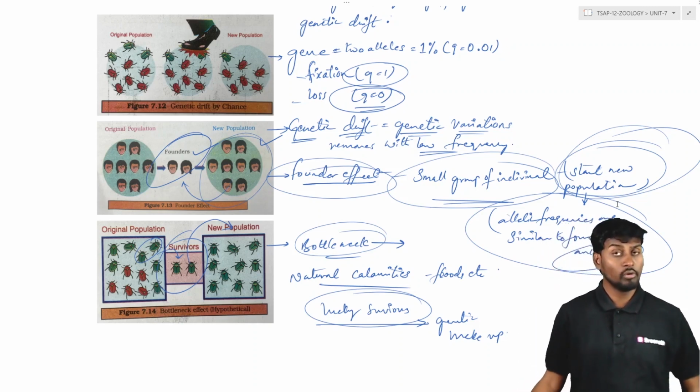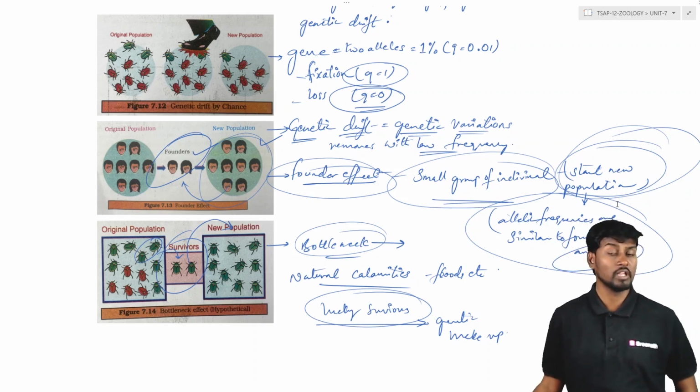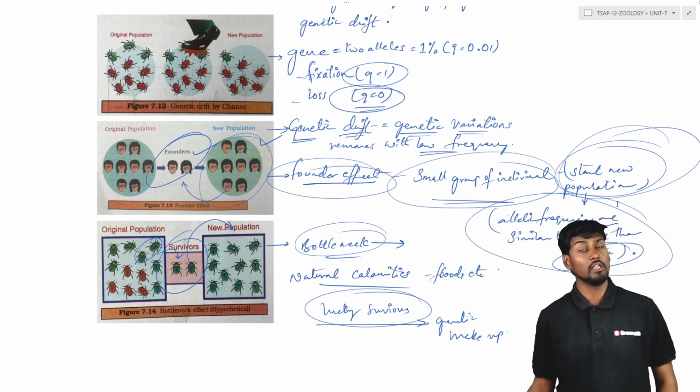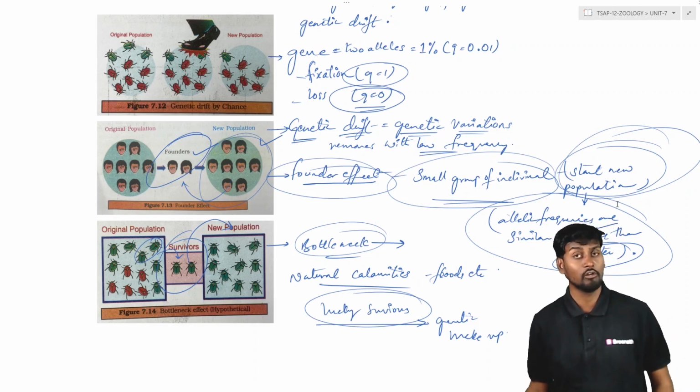So these were the four different questions which are very important for the long answer. One is the comparative anatomy, next one is the natural selection with industrial melanism, next one is the mutation, and the fourth one is about the genetic drift, including both the founder effect and also the bottleneck effect.